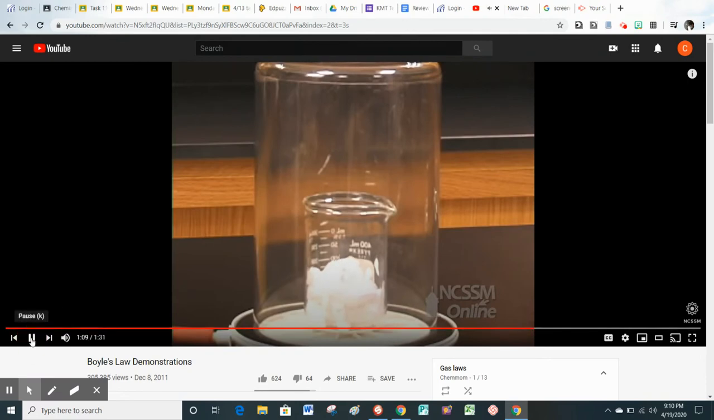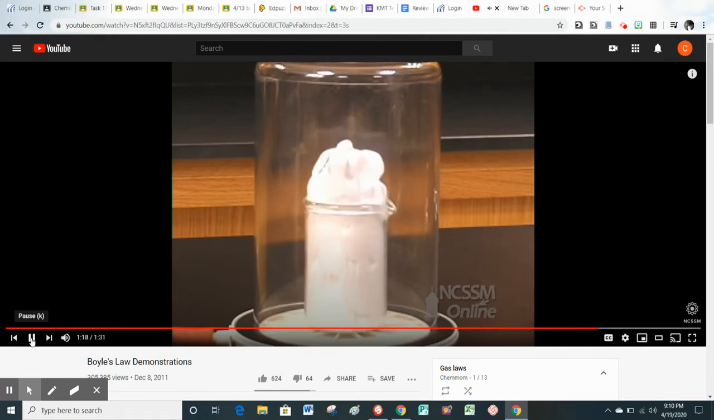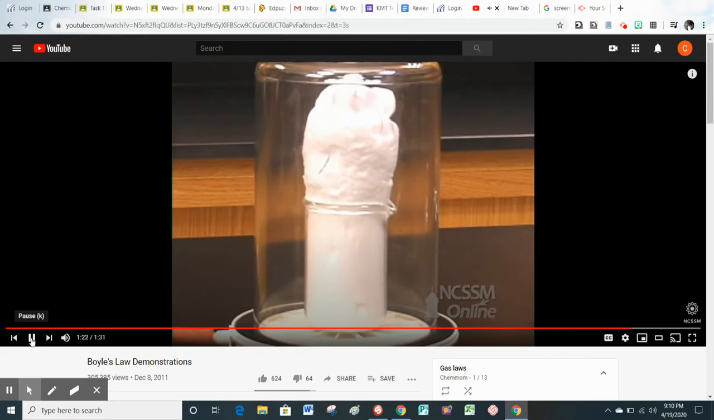So this pressure will go down. Shaving cream contains air trapped in a soap mixture. As we apply a vacuum, the pressure outside is lower than the pressure inside. The shaving cream will expand to try and equalize the pressure. As you decrease the pressure, the volume increases.